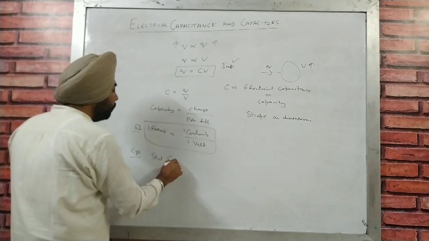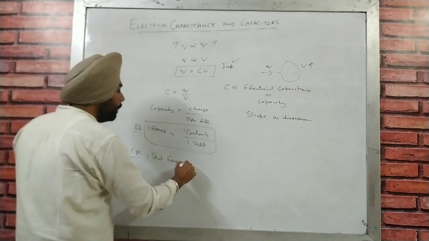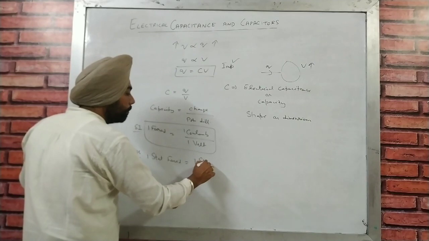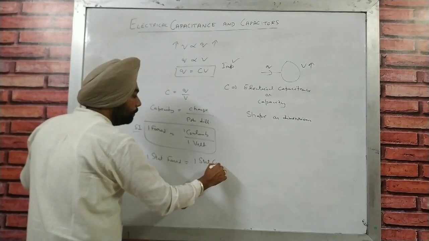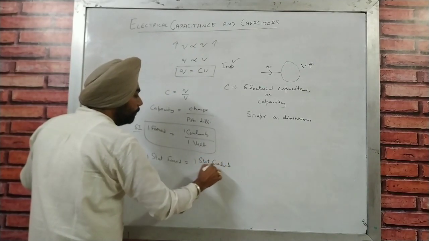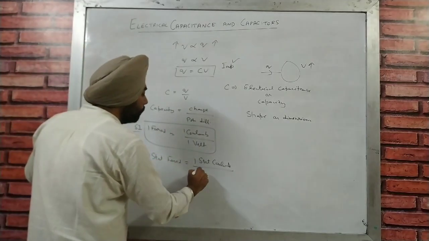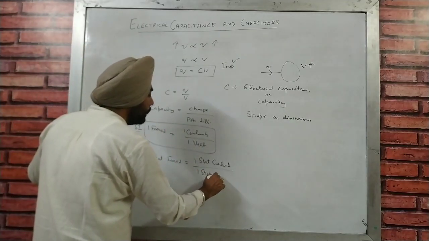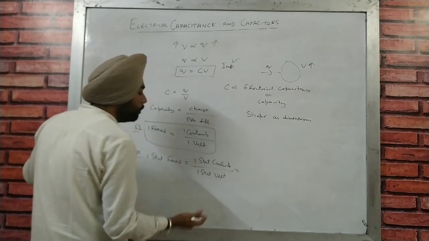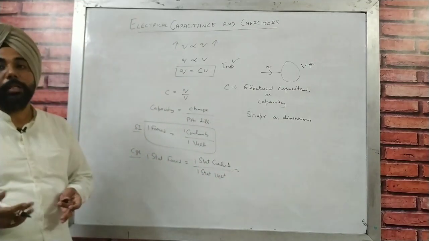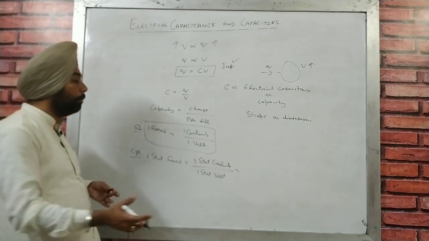Now what is stat farad? 1 stat farad is equal to 1 stat coulomb, which is the CGS unit of charge, over 1 stat volt. And you can also make a relation between them, which is very important for numerical purposes.